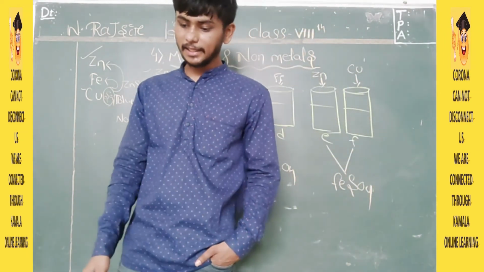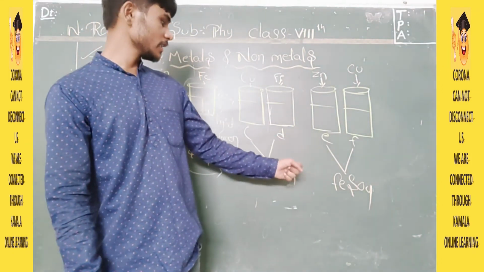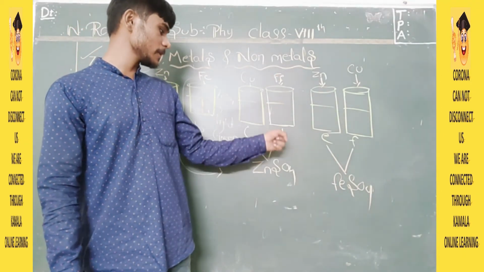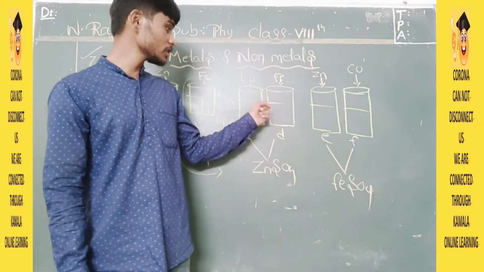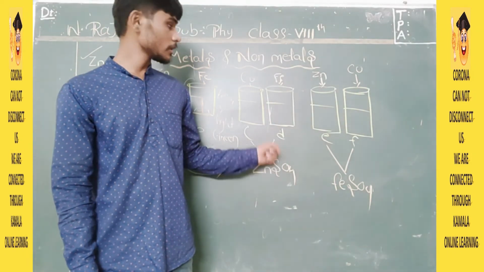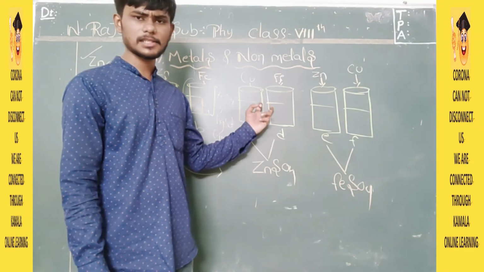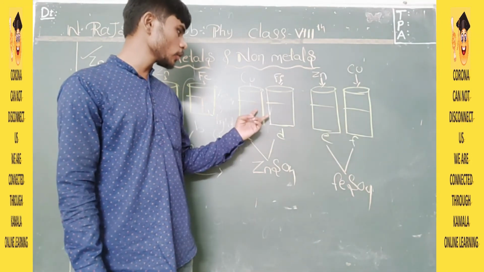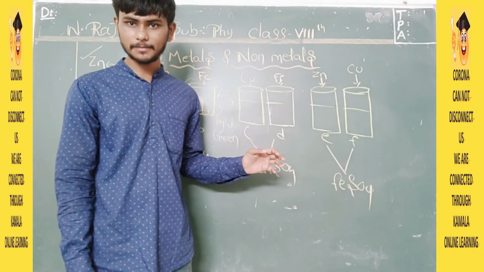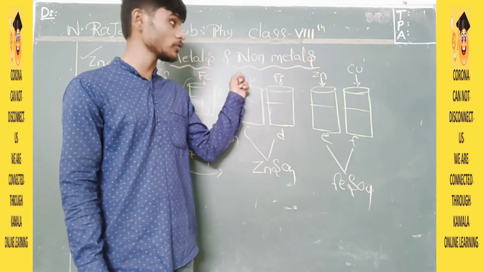And here it is written that copper is unable to displace zinc from zinc sulfate. Yes, here zinc sulfate is there, but copper cannot displace. Iron also cannot displace zinc from zinc sulfate, because copper and iron both are less reactive than zinc. The color will be untouched. It is the same. When we put both of them, they will be left undissolved. No color change is happening. In both C and D, no change, because zinc is more reactive than both of them.